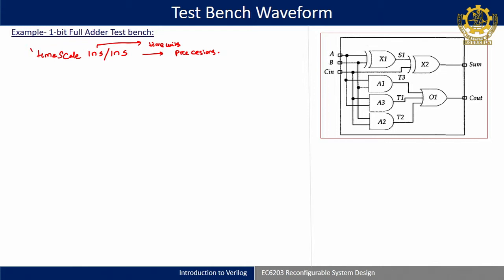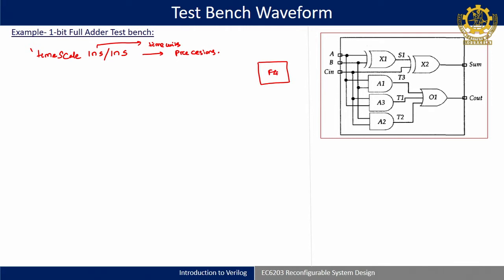There are different directives. If I am writing 1 nanosecond by 1 nanosecond, then my delays will be rounded to that value, like if #2, it means 2 nanoseconds. Okay. So, now it is something like this is a full adder.